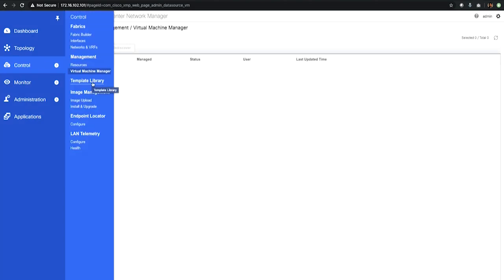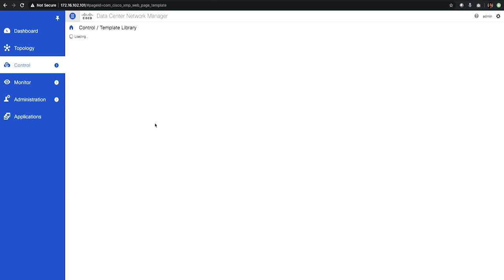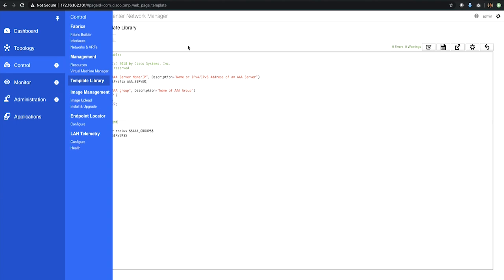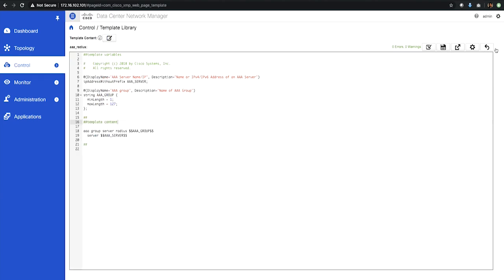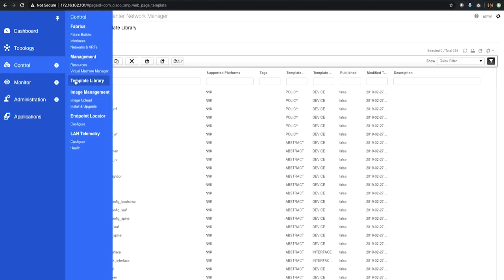And then we have the template library. The template library has different sets of configurations for deployment purposes, so you can look through those or even edit those configuration modules as per your requirement. And this was just an example, so we can go back and we have all our library templates.